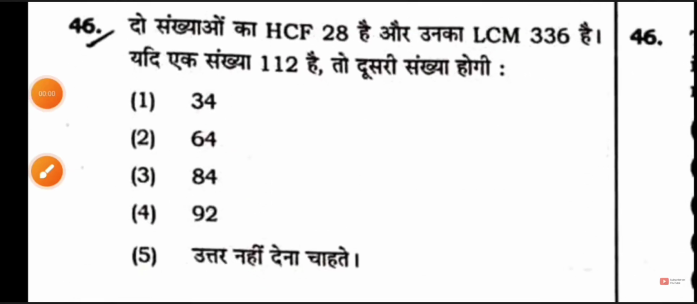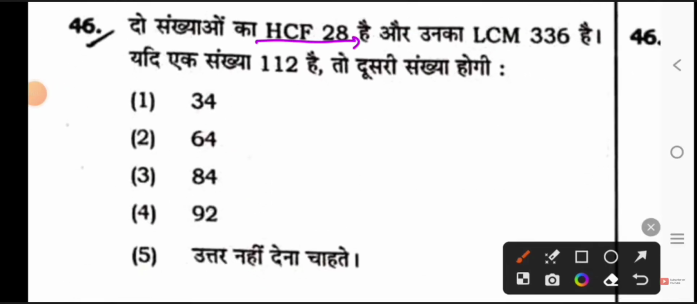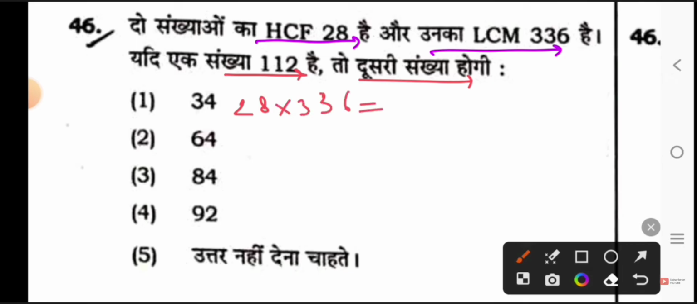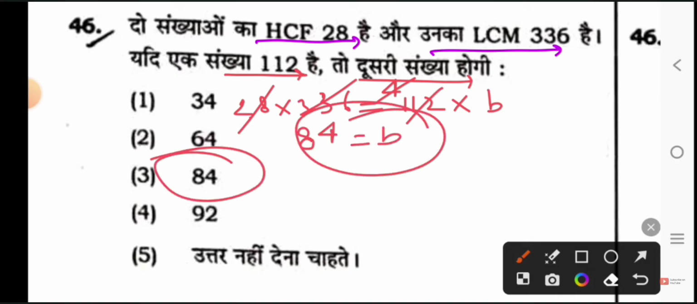Next question: the HCF of two numbers is 28, the LCM is 336 and one number is 112. So you have to tell the other number. So LCM times HCF, that is 28 times 336, will be equal to what? The product of both the numbers. One number is 112. Let's assume the other number is B. Okay, so we will divide by 112 and 28. How many times will it go? 4 times. Okay, so it will become 4. So 4 times 28 equals 112, and then 4 times 336 and so on. So what is the value of B? 84. So option 3 is the right answer.